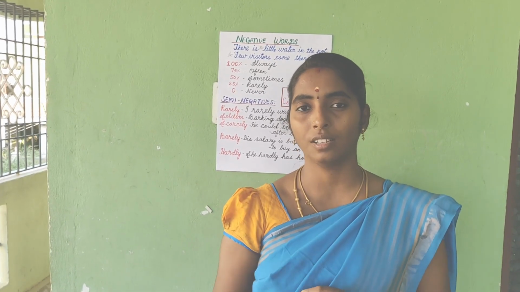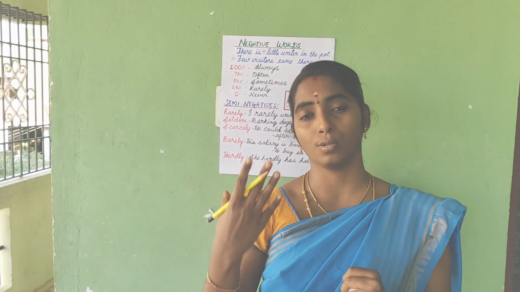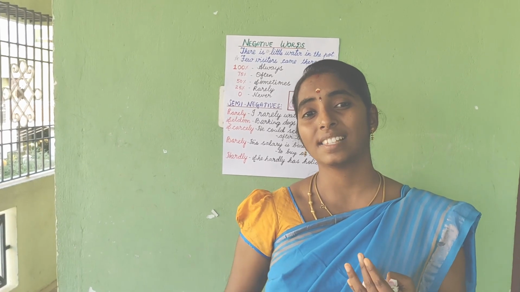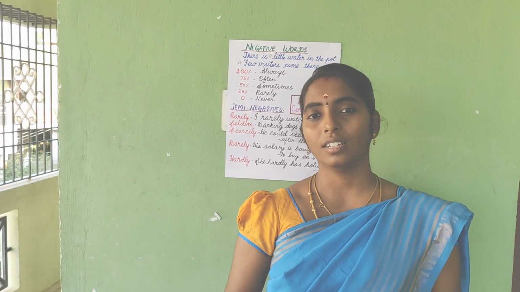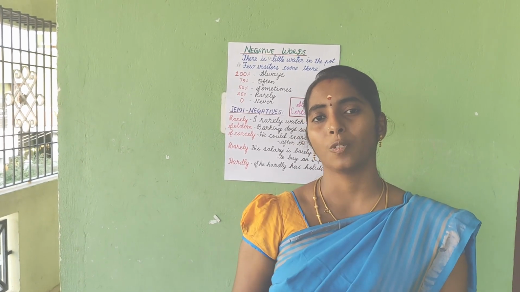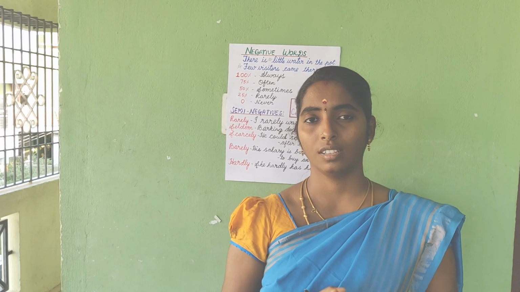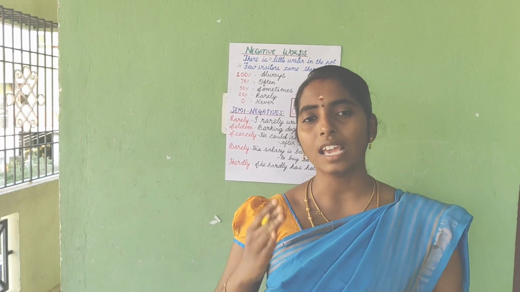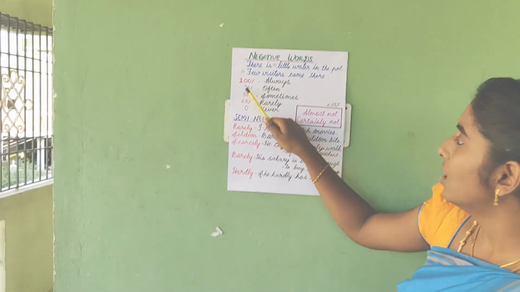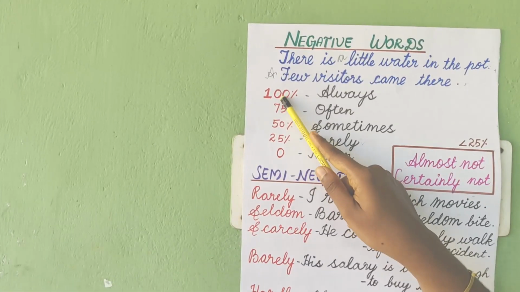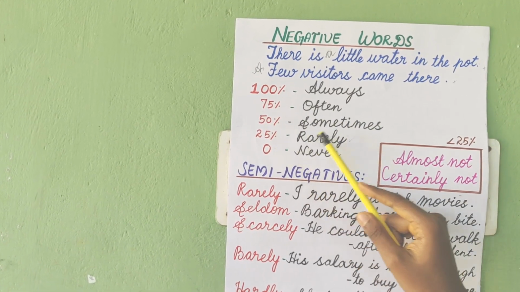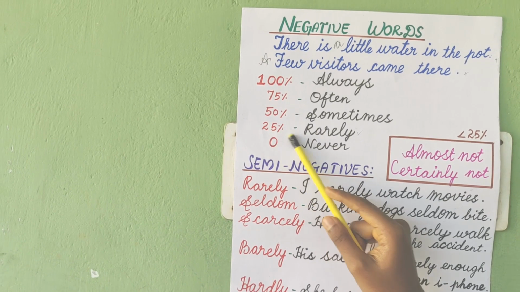Now do you understand the difference? I often use Facebook but not always. Coming back to the lesser level, that is 25%, there you will be adding the negative words. I rarely use Facebook. Let me explain it once again: 100 is always, 75 is often, 50 is sometimes, and 25 is rarely.